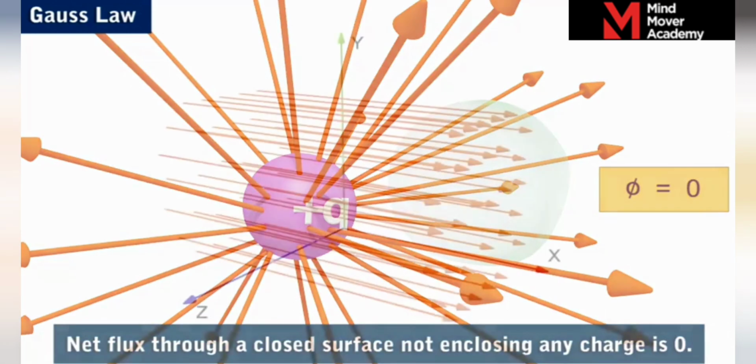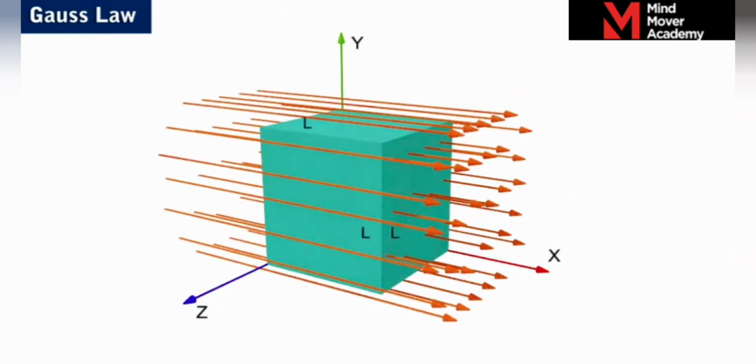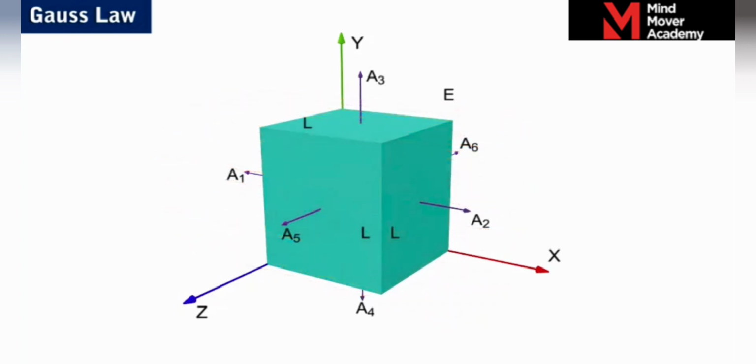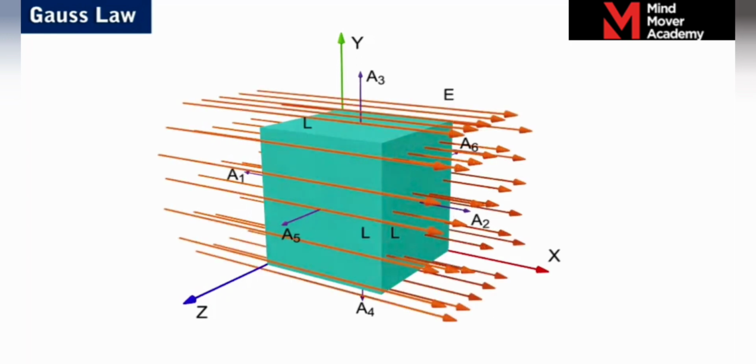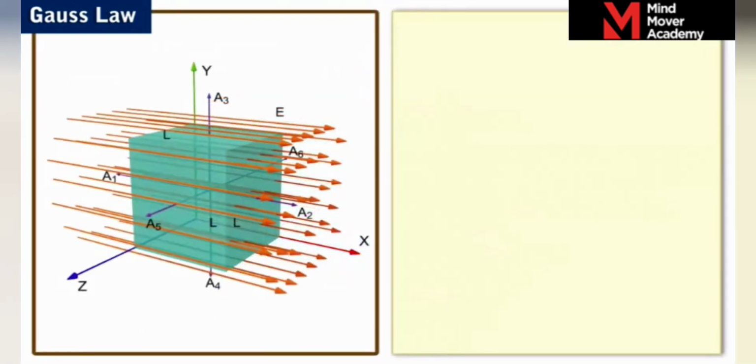Let us consider a cube of side L placed in the uniform electric field of strength E, directed along the x-axis. As the cube is a closed area and the number of field lines entering the cube is equal to the number of field lines leaving it from any of its surfaces, the net flux through the cube is 0. Now let's prove the same. For any surface of the cube of area A, which is normal to the electric field of strength E, the electric flux phi passing through it is equal to EA.